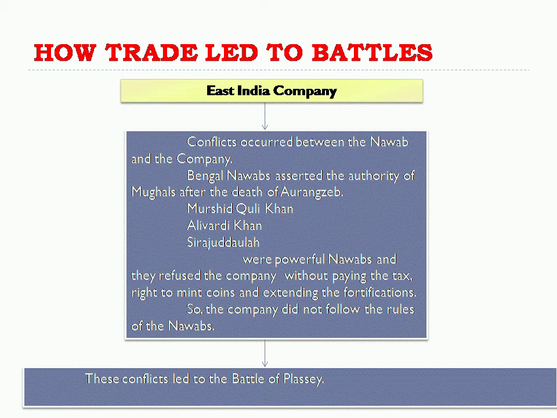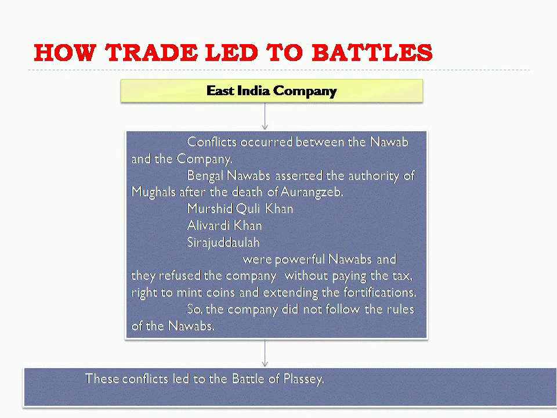So just remember, after the death of Aurangzeb, Murshid Quli Khan was the Nawab. After that, Alivardi Khan, then Siraj ud-Daulah. These were powerful Nawabs, and they refused the company the right to trade without paying tax, to mint coins, and to extend the fortification.